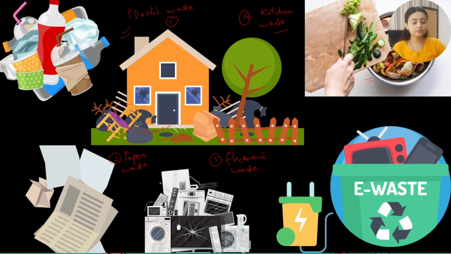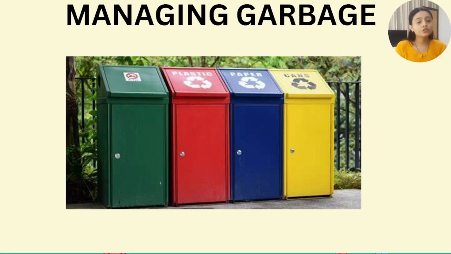Alright, let us see how we are going to group these wastes, what we are going to call them, and how these wastes are disposed of in our surroundings. Before we study how to dispose of this garbage, we need to know how we manage the garbage.